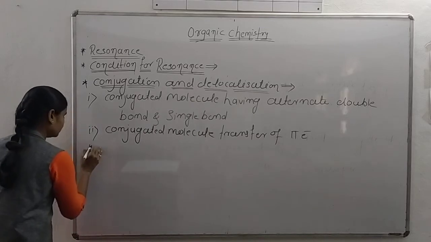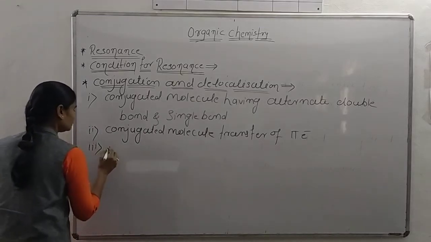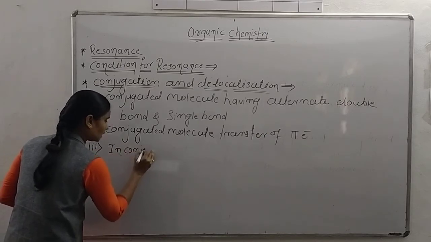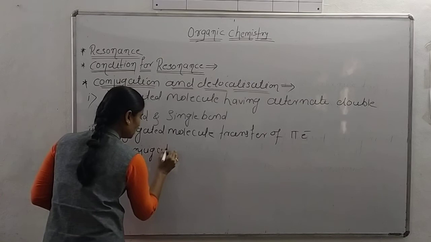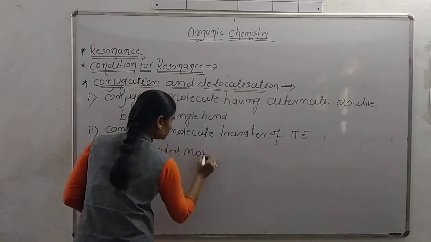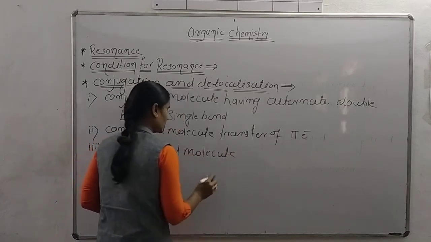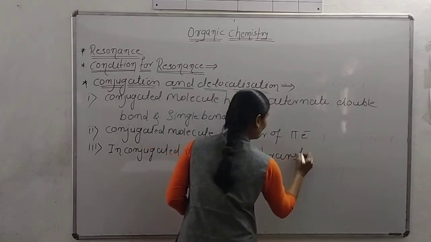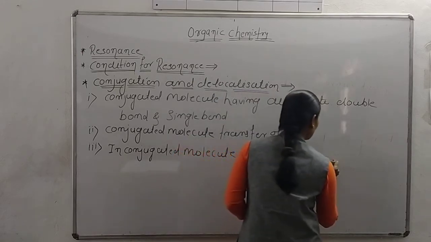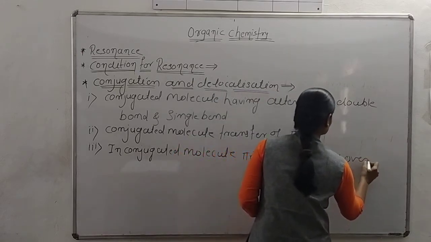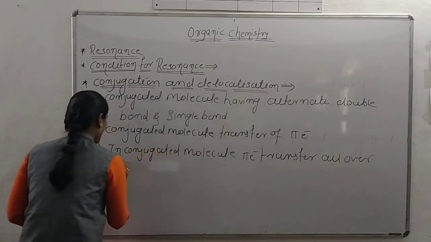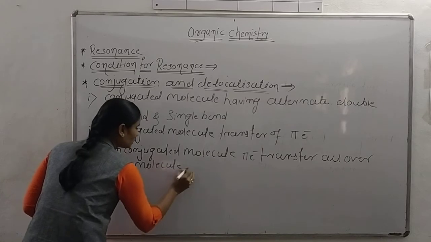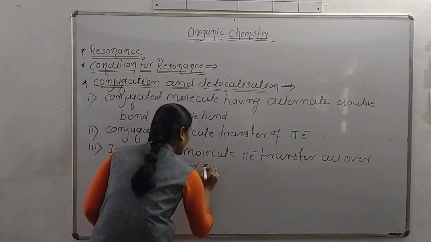Okay, next point. In a conjugated molecule, pi electron transfers all over the molecule, or spreads over the molecule.